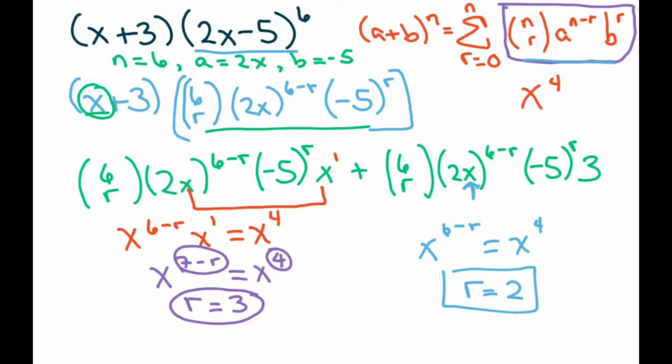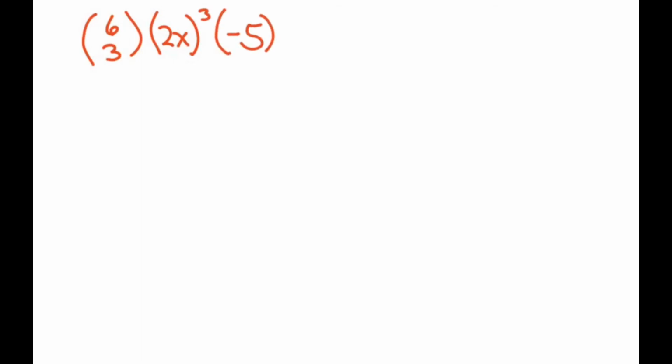Now, we're just going to plug the 2 into this r and these r's, and the same thing with the 3. We're going to plug the 3 into the r's and then just use our calculator. So we're going to get 6 choose r, which in the first part, our r was 3. And then we have 2x to the 6 minus 3, which is just 3, and negative 5 to the third power times x.